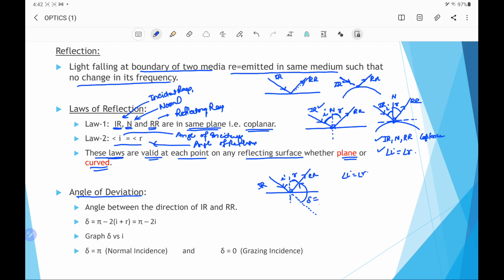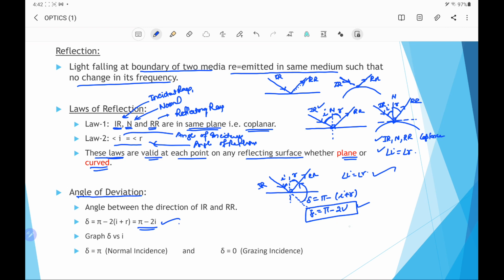And if we check, this angle is pi minus the angle between the incident ray and the reflected ray, and this is I plus R. So we can write delta equals pi minus (I plus R), and because I equals R, we can further write it as pi minus 2I. So this is the angle of deviation between the incident ray and the reflected ray, which we have mentioned here.